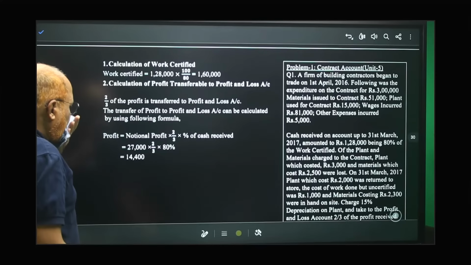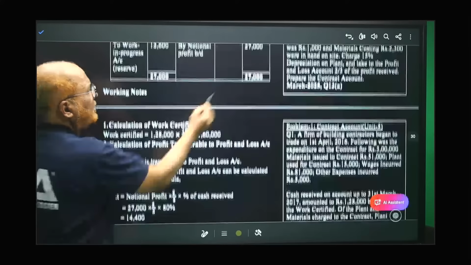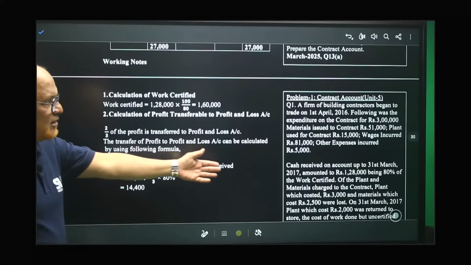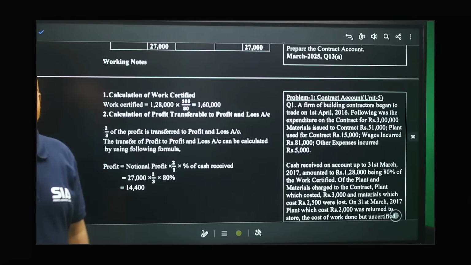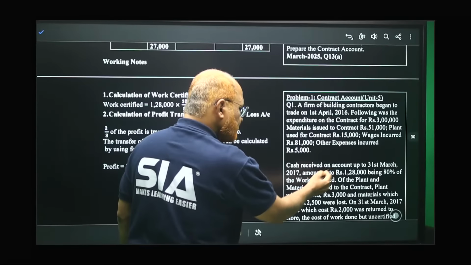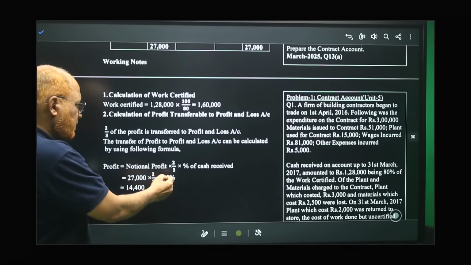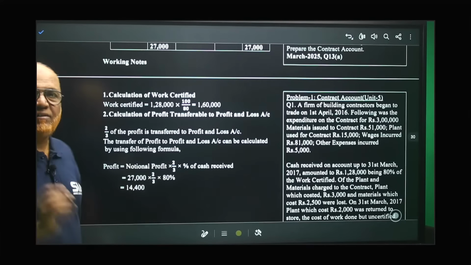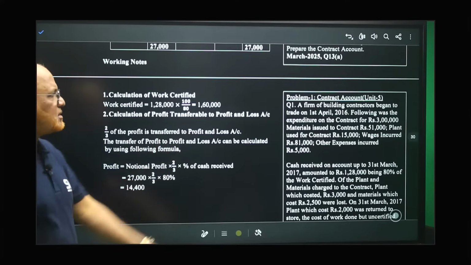Notional profit is 27,000. Just now we have calculated. Here notional profit 27,000 into 2/3. 2/3 is given in the problem. 2/3 of the profit we have to transfer, into percentage of cash receipt. In the problem it is given 80% is the cash receipt. Here it is given 80%. So into 80%, it comes to 14,400. So out of 27,000, 14,400 should be transferred to profit and loss account.